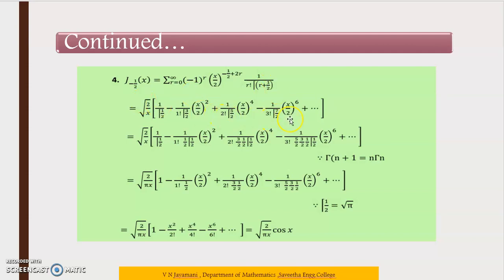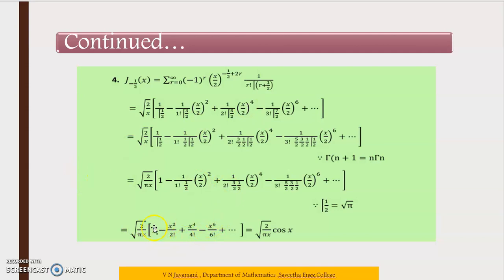Then now expand this. Here you take out the (x by 2) to the power minus 1 by 2 outside. So it can be written as square root of 2 by x, that is (x by 2) to the power minus 1 by 2. Take the reciprocal, you will get (2 by x) to the power plus 1 by 2. So that can be written as root of 2 by x. Then expand the summation. So we get the result. Then this is the other form.